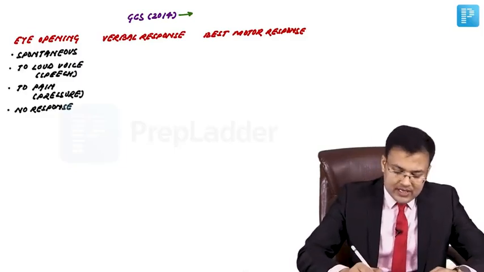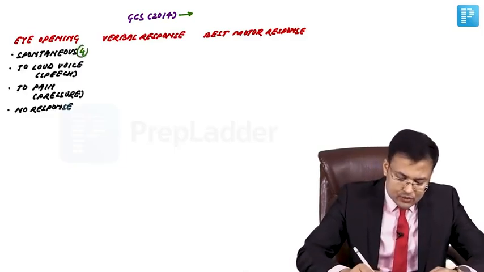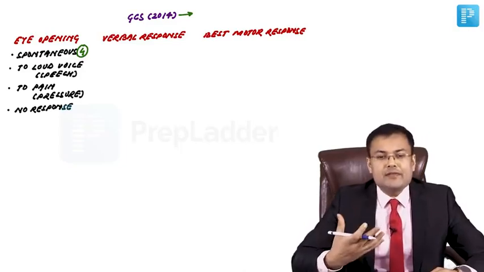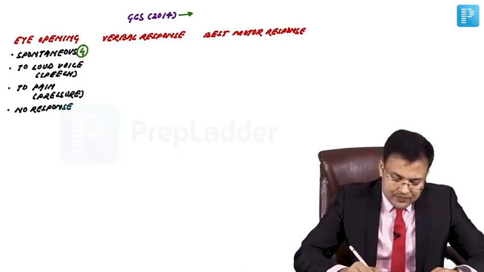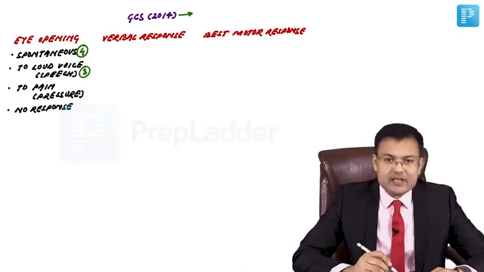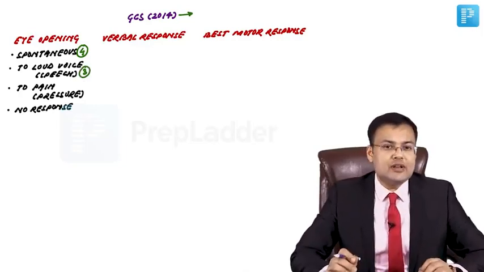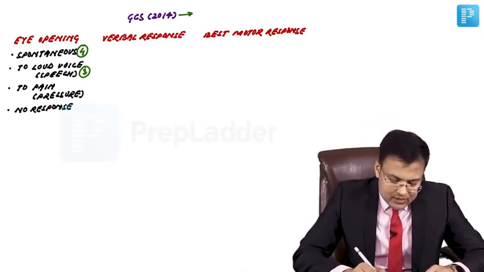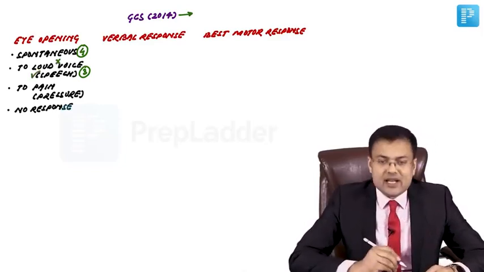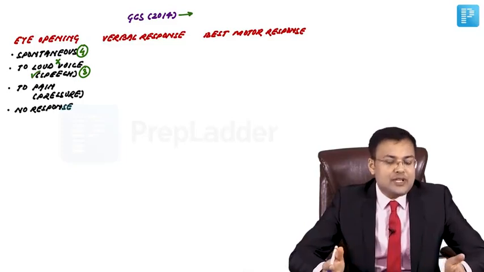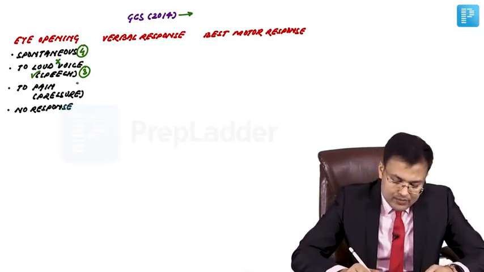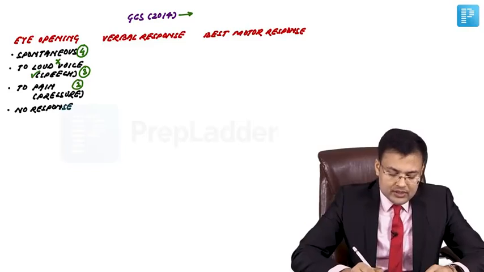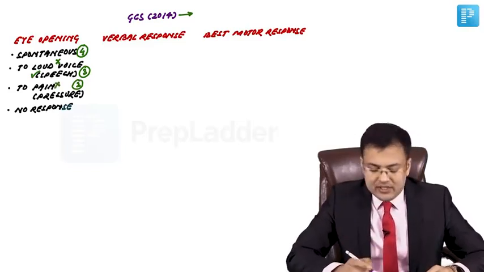In cases of spontaneous eye opening, how much is the score? It is 4. If eye opening is to loud voice, it is 3. Now let me tell you the change in 2014. Initially, it was to loud voice, but in 2014, speech is added. So here eye opening to speech. If it is to pain, the score is 2. This is according to the previous GCS.